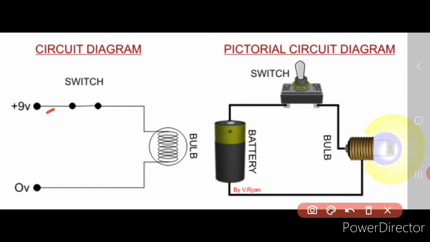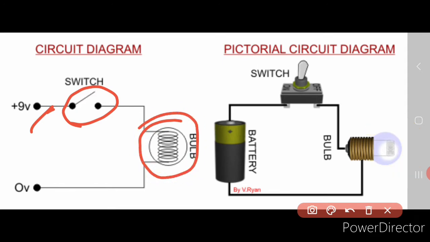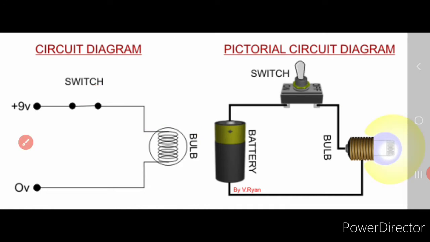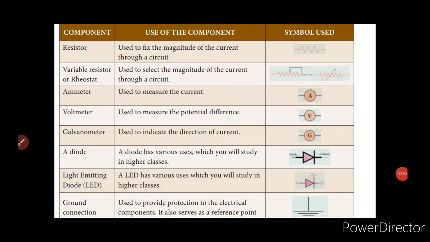Here you can see that this is the battery, right? And the switch is represented this way, and here is the bulb. The symbol for the bulb is this. So this is the pictorial representation and this is the circuit diagram. There are certain symbols for some components that are connected in the circuit. Now let's see the symbols and the components. Look into this tabular column, children. This will give you the components used in a circuit and the symbols representing these components.